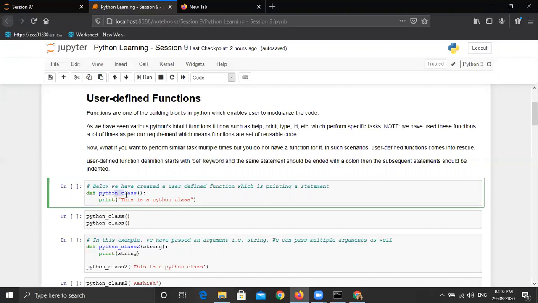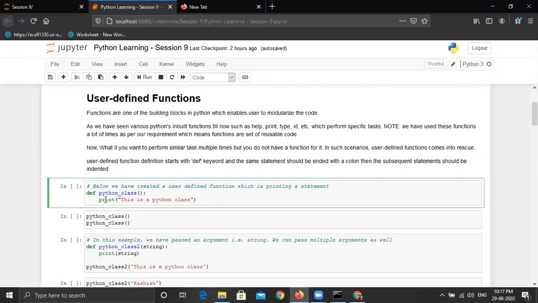So you can give any other keyword. Then put these circular brackets. As we were using the print function, you can see we use circular brackets. So with functions, you have to use circular brackets only. No other brackets work here. Then you have to use a colon, and then the subsequent statements will be executed by the function, which is Python class, once you call it.